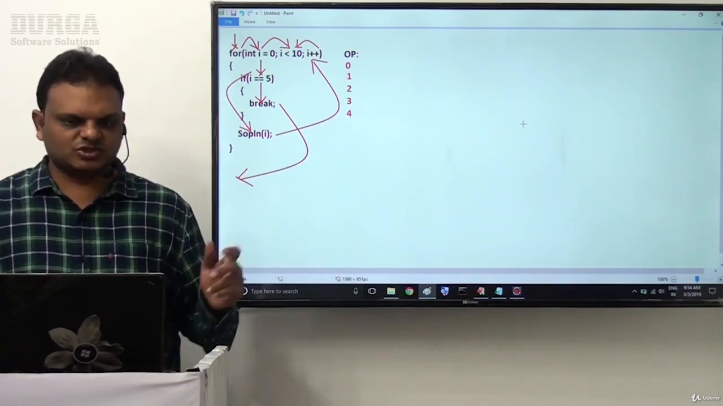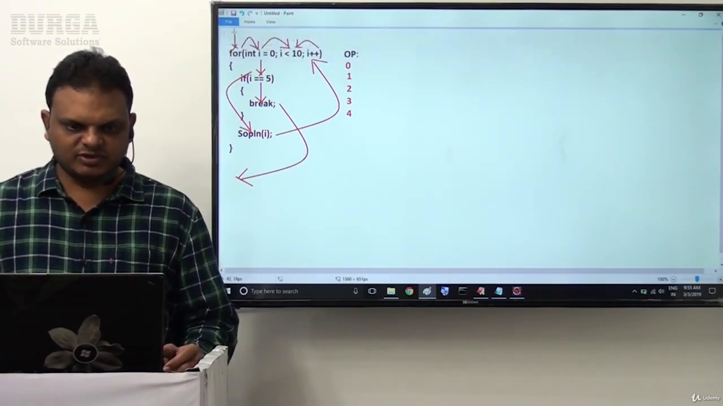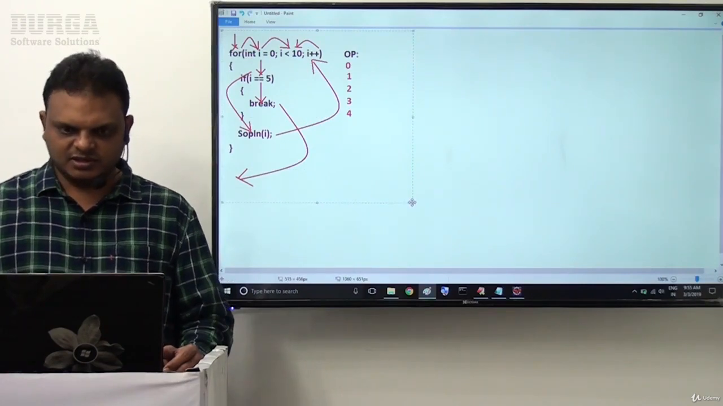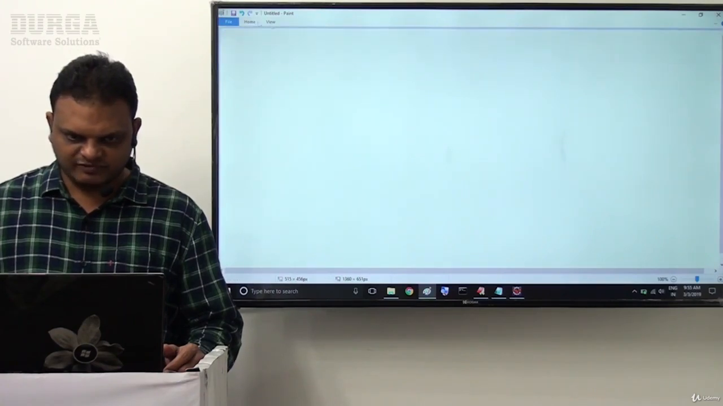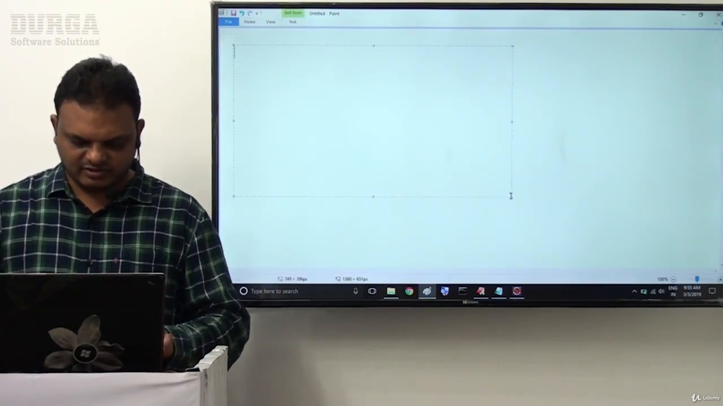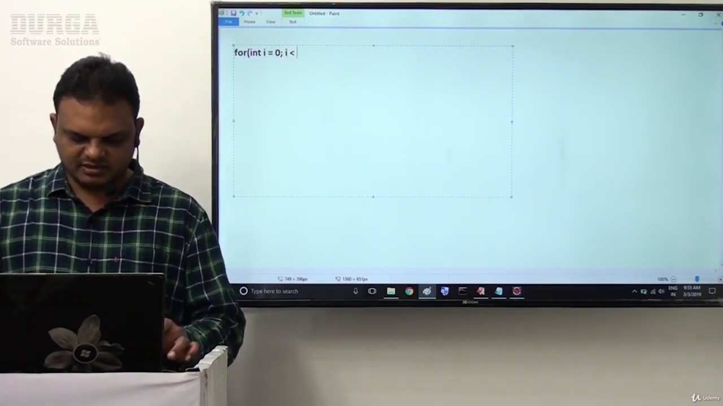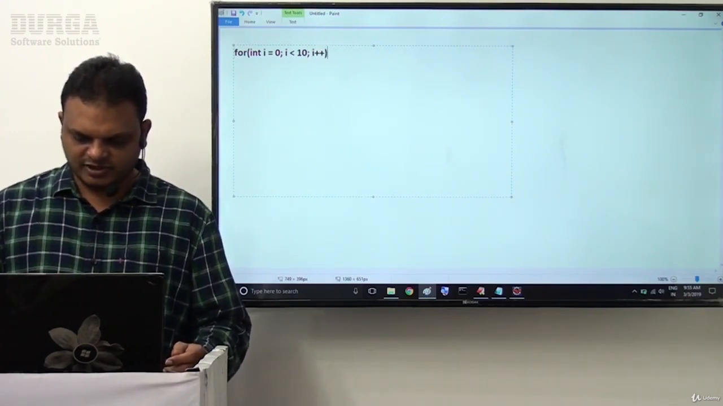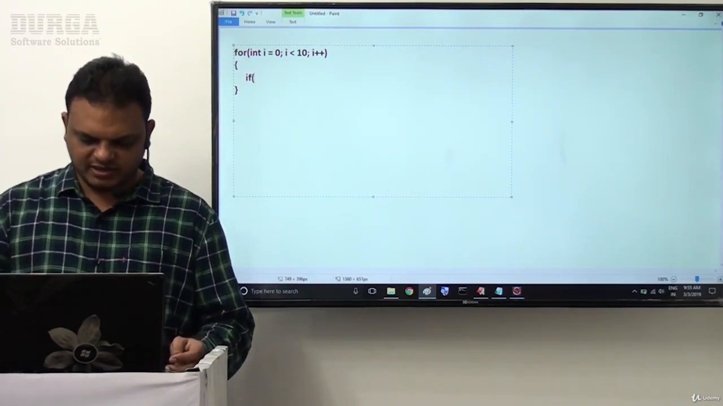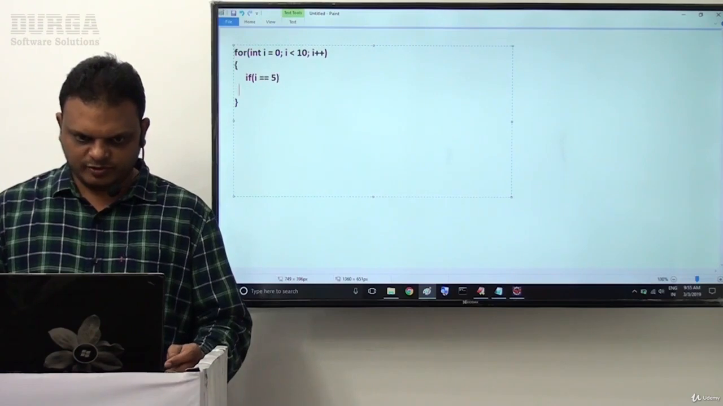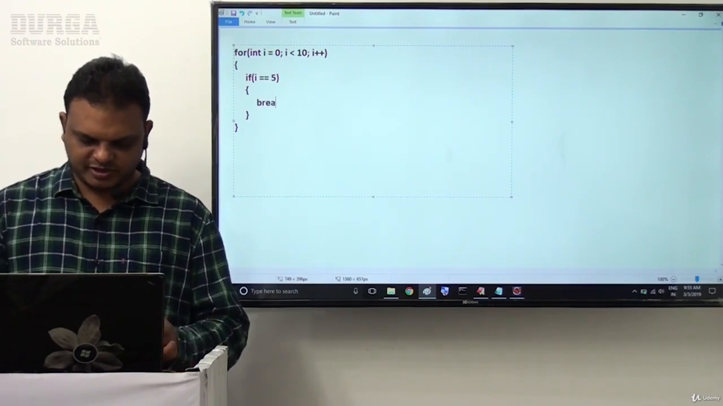Good. Instead of explaining the total flow of execution, I want to give a simple example, in a simplified manner, with the same content. Alright, take just a for loop: for (int i = 0; i < 10; i++). Inside this we provide if (i == 5), and we provide the break statement. Now if you provide break here, what will happen?